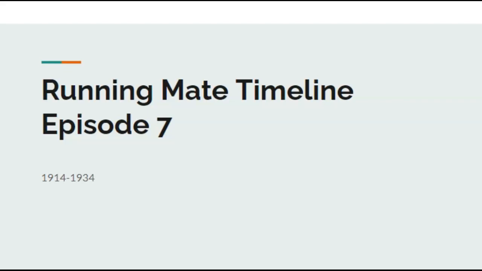Welcome to episode 7 of the Running Mate Timeline, where we'll be discussing the years of 1914 all the way through 1934. So let's take a look.